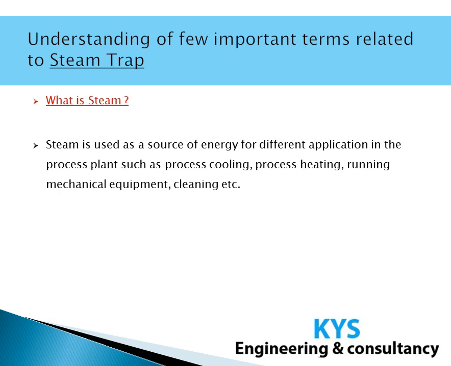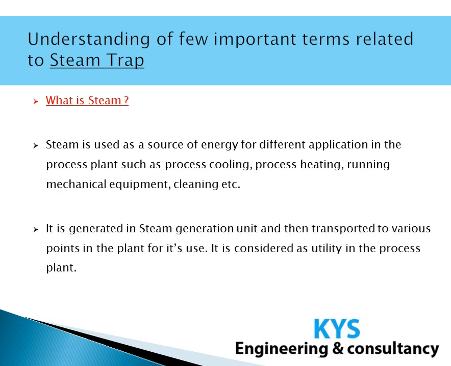It is generated in the boiler, in the steam generation unit inside the plant, and then it is distributed to different locations inside the plant where its customers are located or where it will be used. Normally it is considered a utility in the process plant.